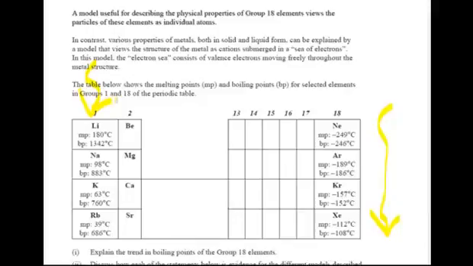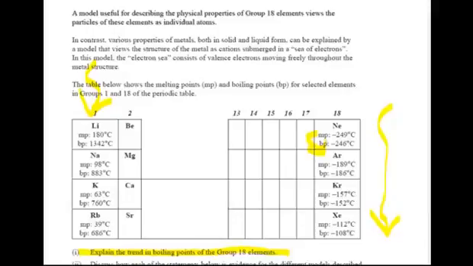Now, the first question is to explain the trend in boiling points of group 18. So we don't need to discuss the metals at this point, just group 18. We'll have a look at some key things. First thing we notice as we go down, this is minus 249 to minus 112, so we're seeing an increase in melting point and boiling point. Also, the difference between melting and boiling point for each element isn't that significant.